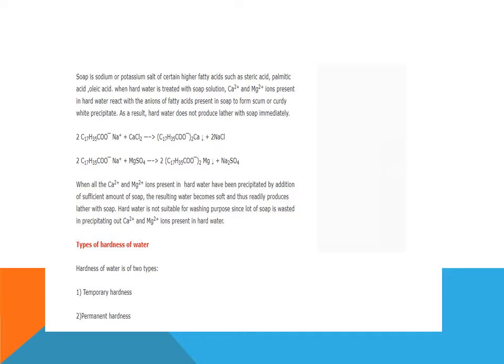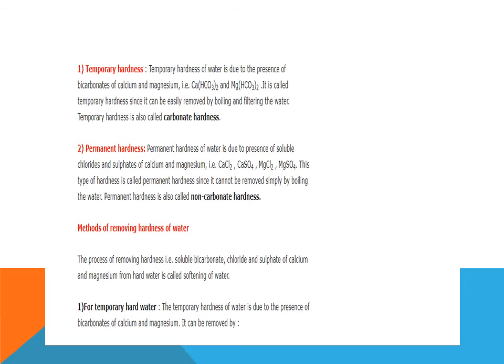Number 1, temporary hardness. Number 2, permanent hardness. What is temporary hardness? Temporary hardness of water is due to the presence of bicarbonates of calcium and magnesium, and temporary hardness can be easily removed by boiling and filtering the water. Temporary hardness is also called carbonate hardness, and this type of hardness is generally removed at home just by boiling the water and making it suitable for drinking.